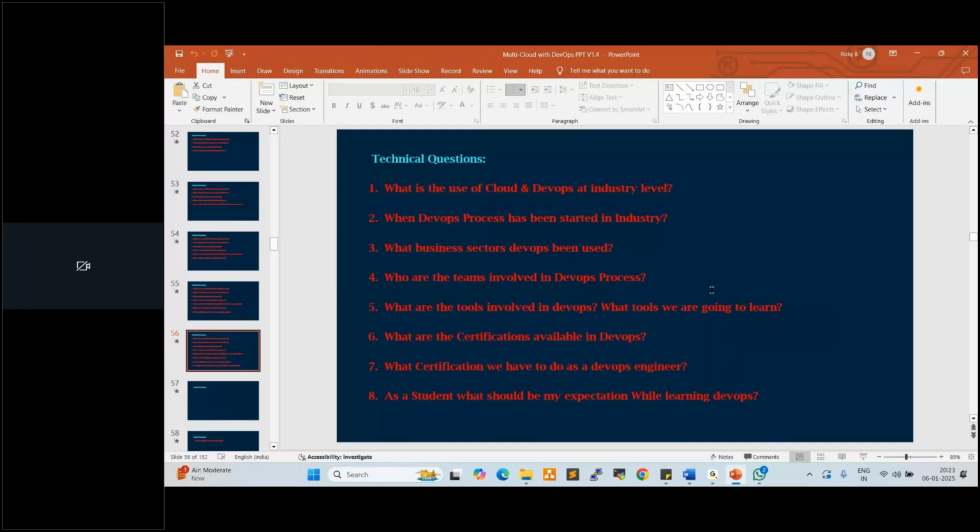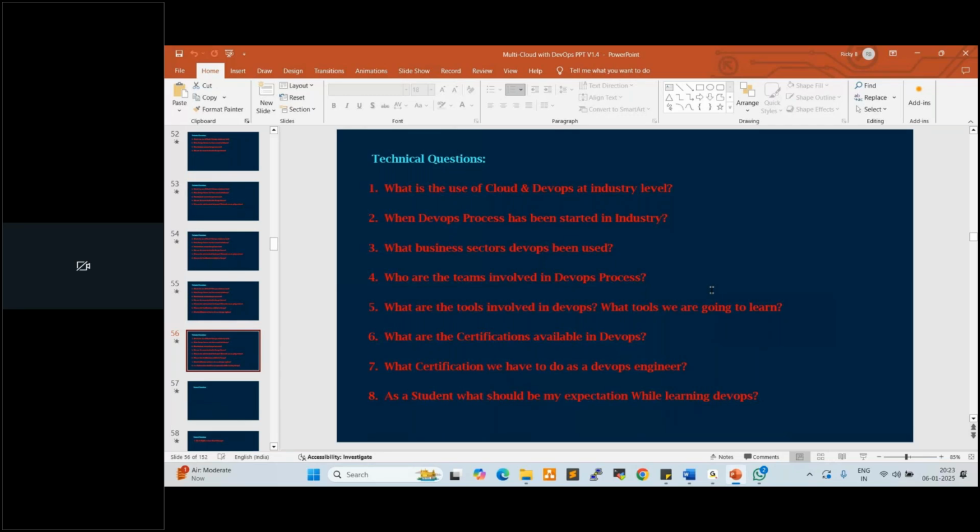What is a server? What is a network? What is a switch? What is a router? What is a load balancer? What is an IP address, subnet mask, gateway? Every basic concept will be covered. Once this demo is complete, tomorrow and the day after, we will work on server and network basics. After that, we'll jump into AWS. AWS will be a very deep dive, nearly 47 services. Azure and GCP infrastructure services will also be covered.